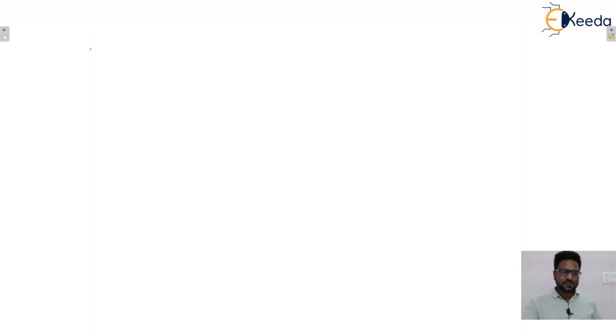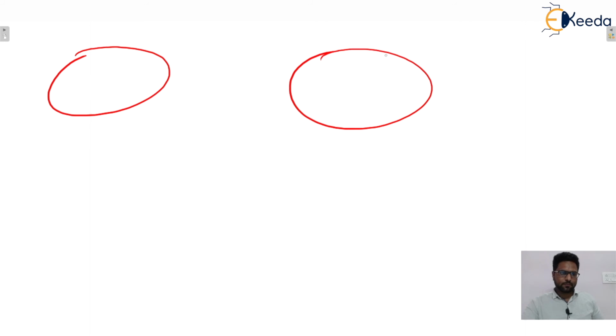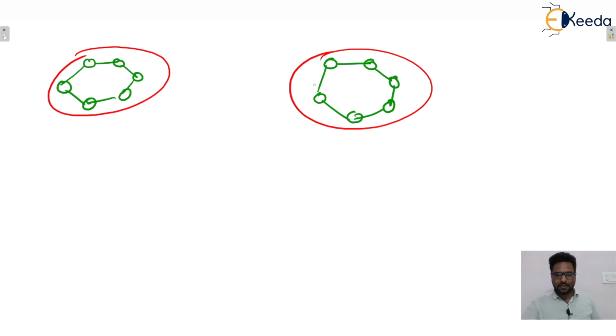Let's say two networks are there. Let's say one network is there and another network is also there. Let's say one LAN is connected like that. These are the systems. In this particular network also, systems are connected with the help of a LAN, a local area network. You know about LAN, that is local area network, which is how to connect the systems physically. Some LAN technologies are there. So with the help of one LAN, some systems are connected.